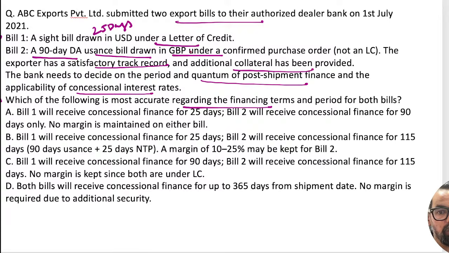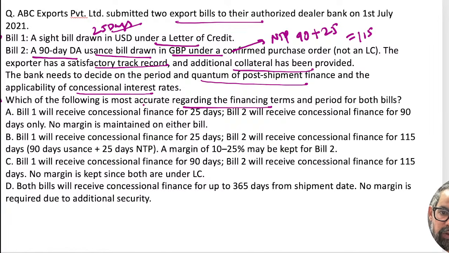When it comes to bill two, the usance bill, we have NTP of 90 plus 25, so it is a total of 115 days. Which will be your correct answer, guys? Days-wise, it will be 25.